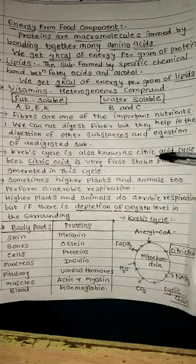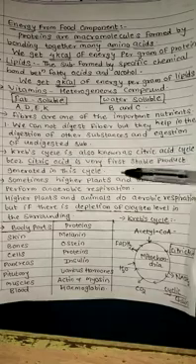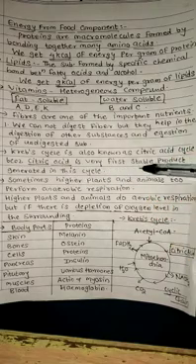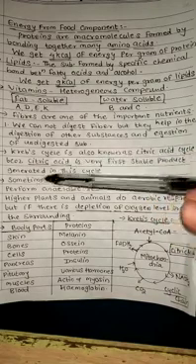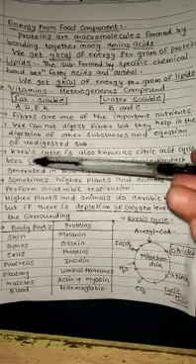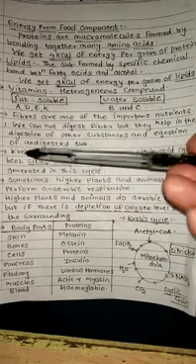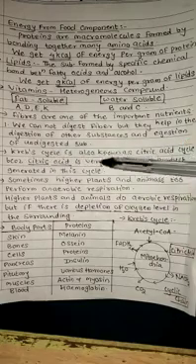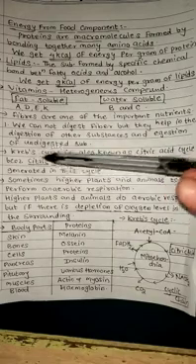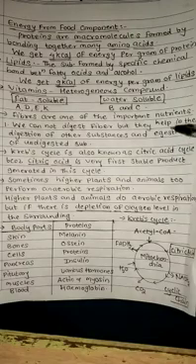This is also known as the citric acid cycle. Why? Because citric acid is the very first stable product generated in this cycle. So you write down in one sentence only: in the Krebs cycle, citric acid is the first product and it is a very stable product formed in that cycle, and that's why it is known as the citric acid cycle.